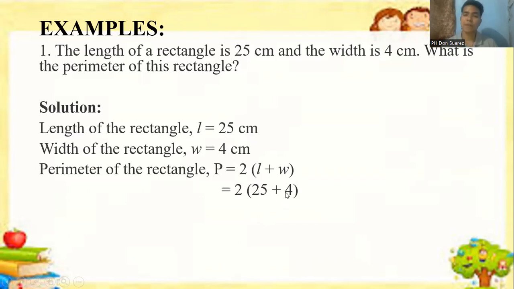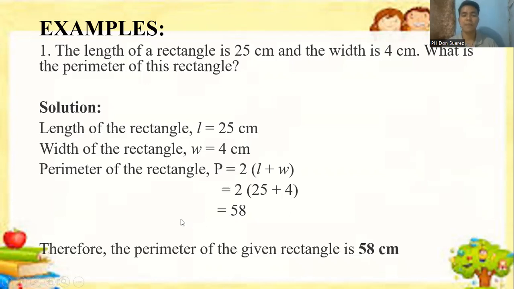So that becomes 25 plus 4, how much? Very good, 29. And you multiply it by 2. The answer is 58. Therefore, the perimeter of the given rectangle is 58 centimeters. Very good. Okay, let's proceed to example number 2.